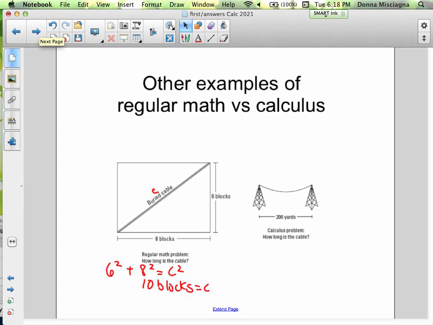But what about the problem on the right? How long is the cable? Well, now that cable's not a straight line. It's arced, it's changing. We would need calculus to solve that problem.